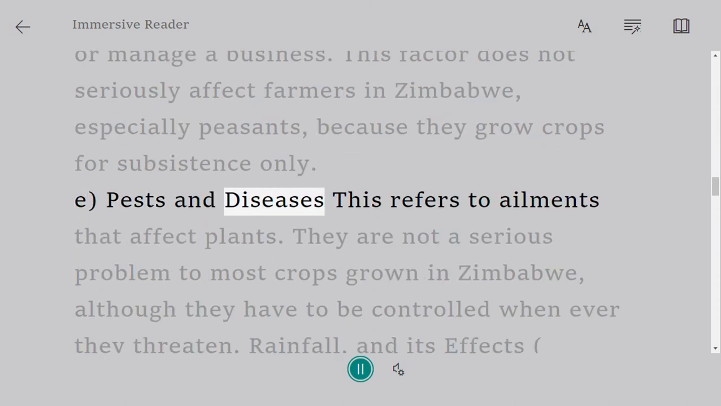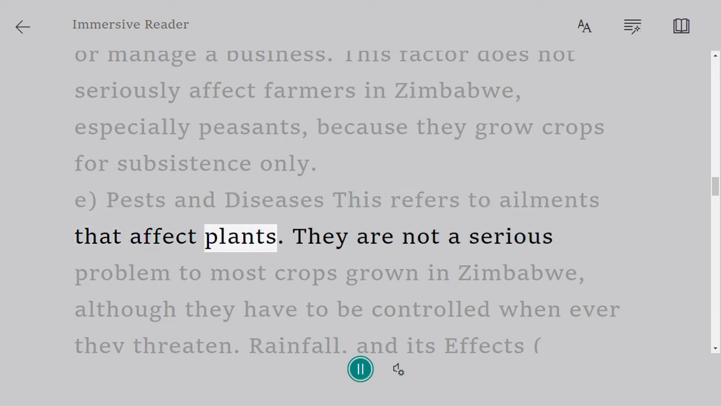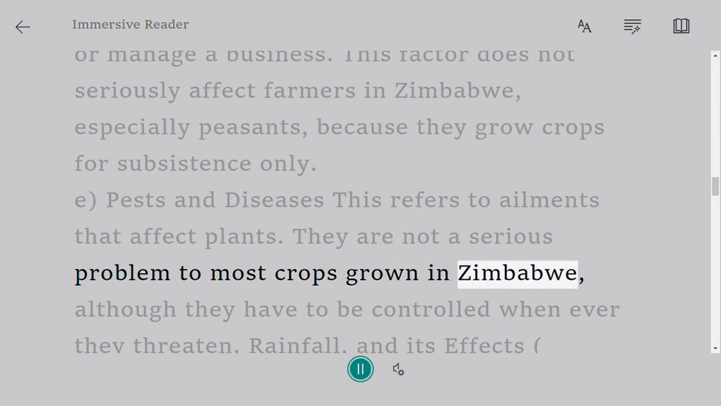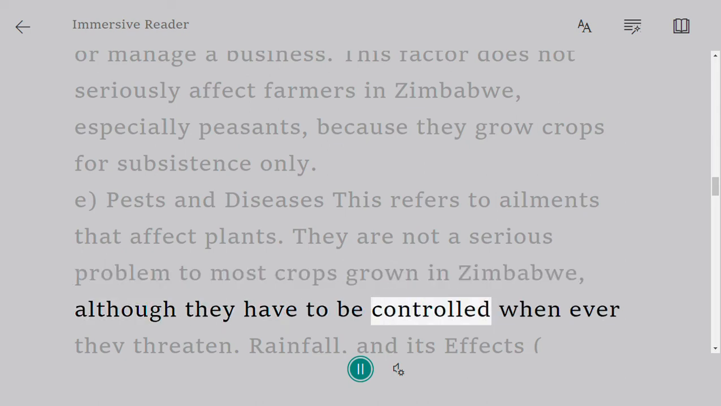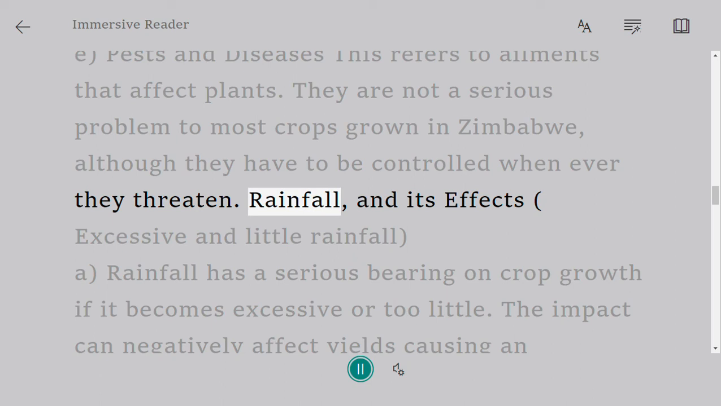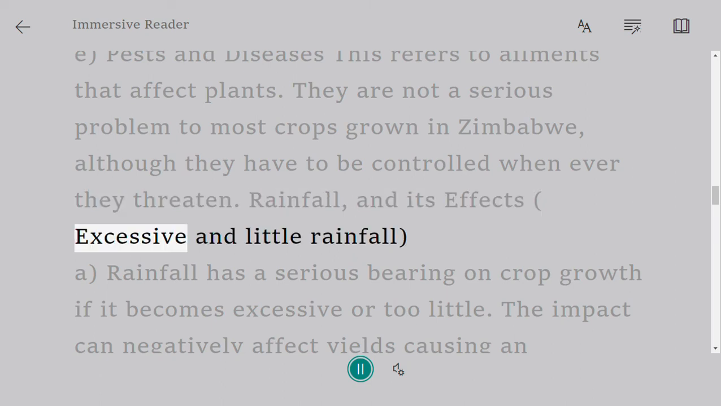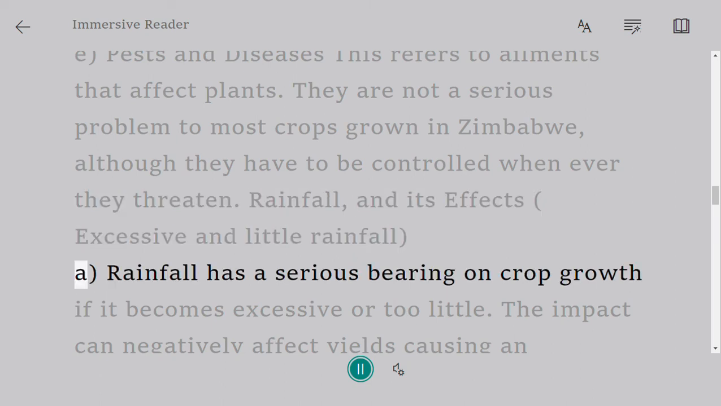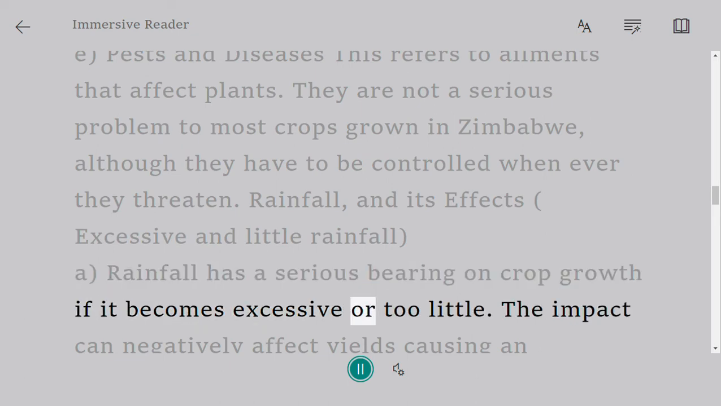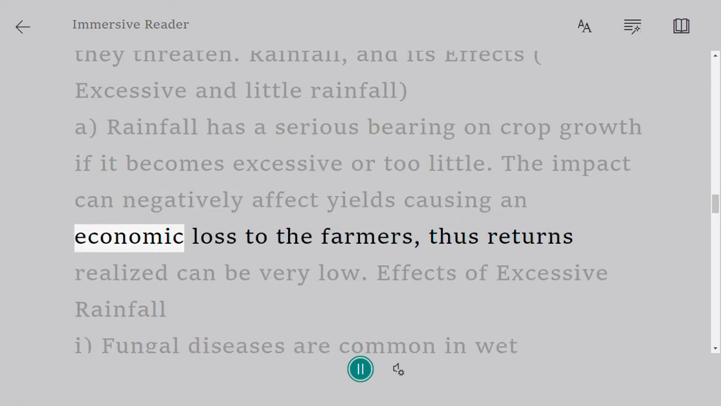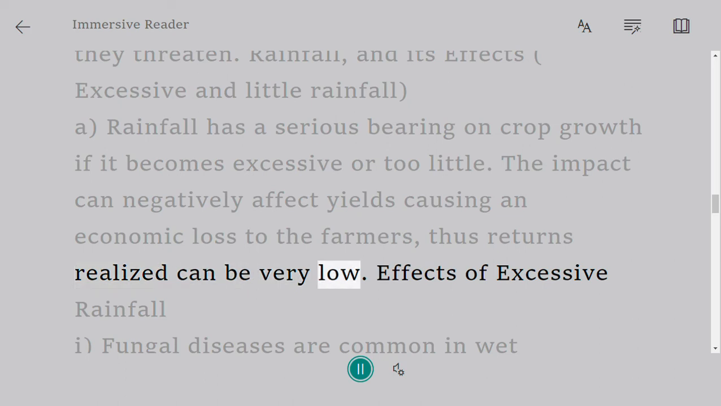E. Pests and diseases. This refers to ailments that affect plants. They are not a serious problem to most crops grown in Zimbabwe, although they have to be controlled whenever they threaten. Rainfall and its effects: excessive and little rainfall. Rainfall has a serious bearing on crop growth if it becomes excessive or too little. The impact can negatively affect yields, causing an economic loss to the farmers, thus returns realized can be very low.